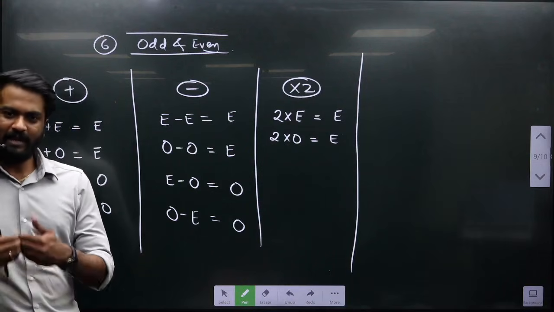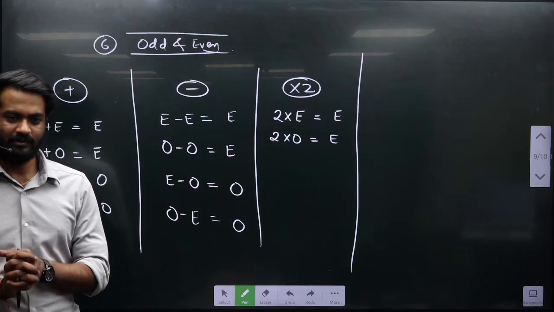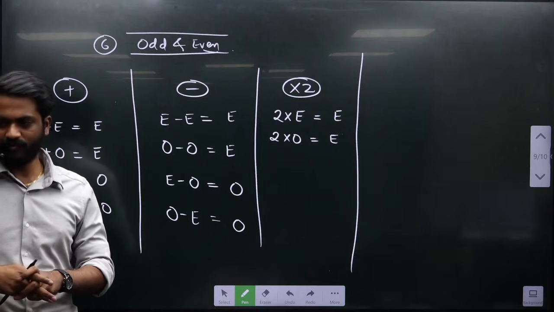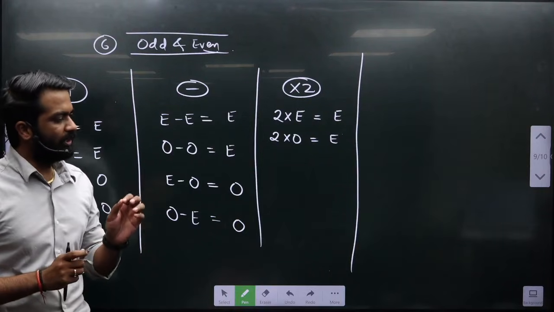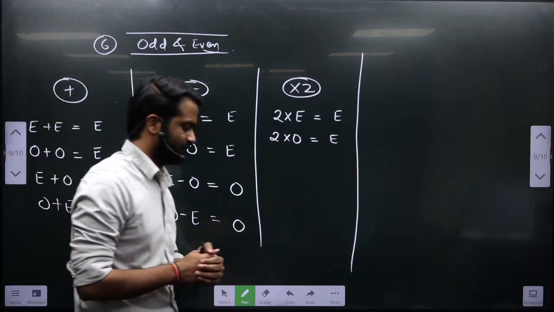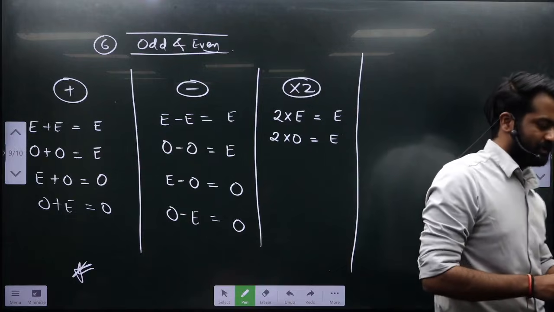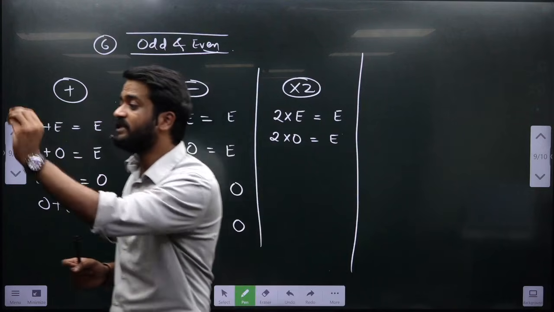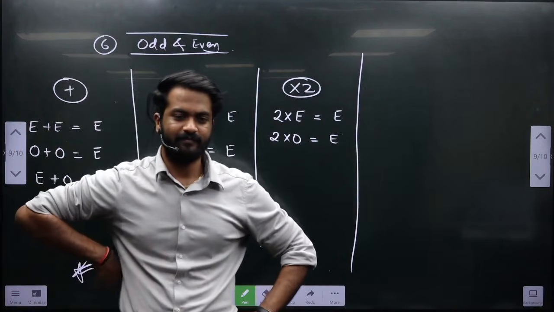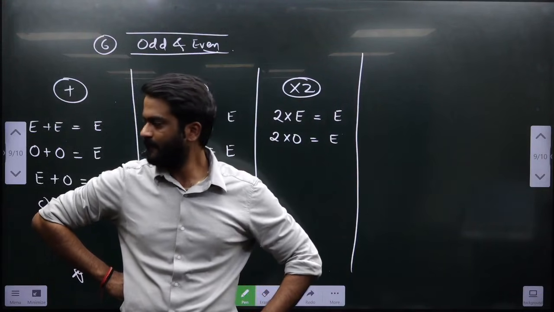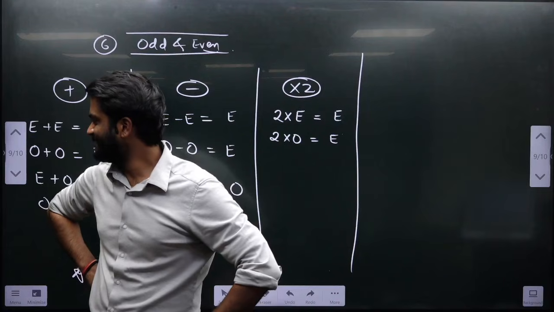Let me ask an aptitude based question for you. Okay, and think before you speak, don't speak without thinking. 2 into even is always divisible by 4. Think before answering. If you have the conviction, then tell me the answer. 2 into even is always divisible by 4. How?